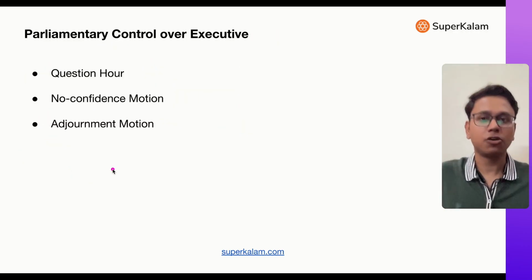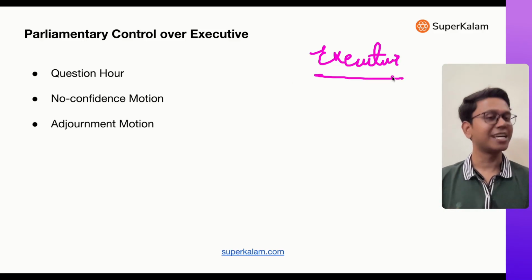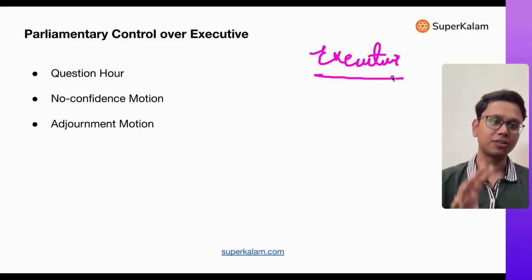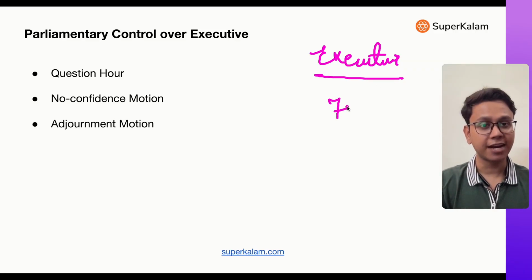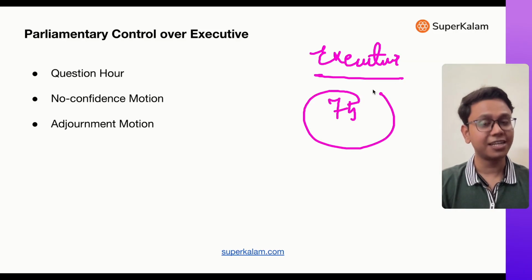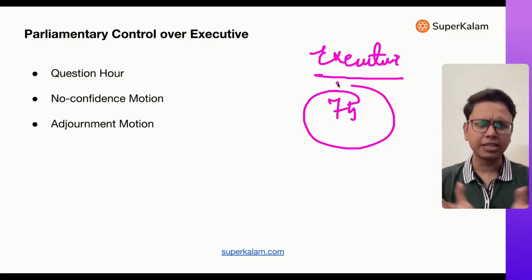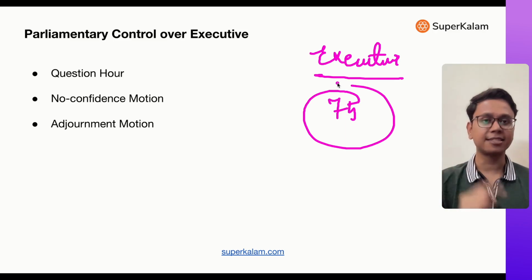Now the last thing I want to tell here is, you must remember that I talked about the executive role of parliament. It was pertinent that after covering the executive, I tell you about the role of parliament over the executive. Parliament controls the executive. It keeps a check on the executive. Why? Because the Council of Ministers under Article 75, I told you already, is collectively responsible to the Lok Sabha. Therefore, the Lok Sabha and Rajya Sabha, or in general the parliament, exercise some control over the executive. It questions the executive. It criticizes the executive.